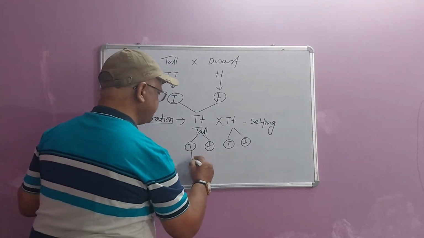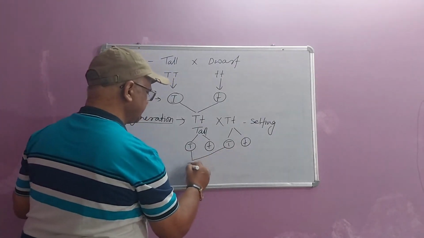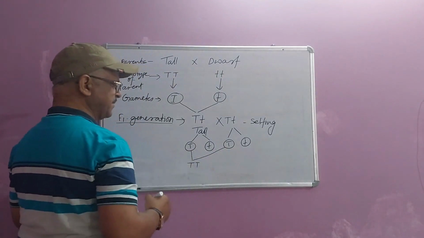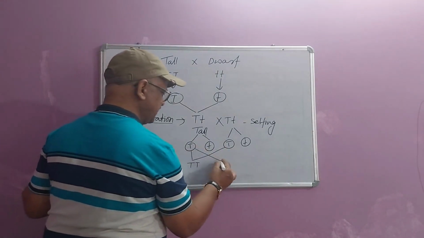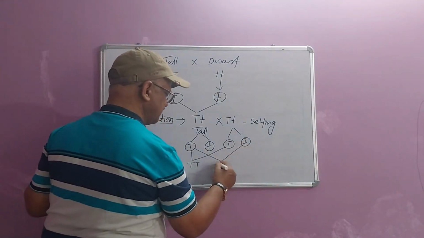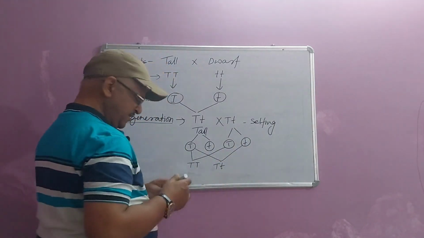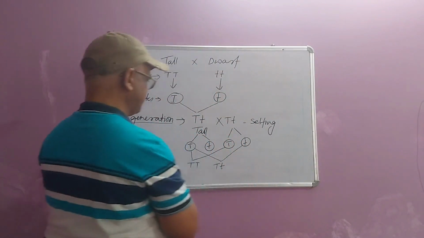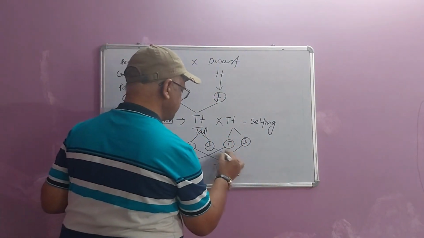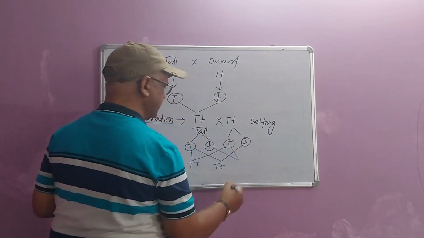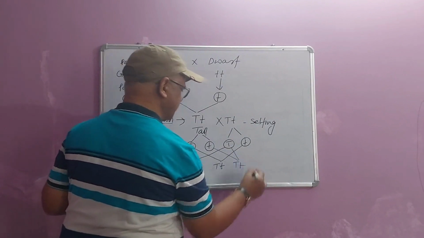If this gamete fuses with this one, the plant is having this genotype. If this gamete fuses with this one, the plant is having this genotype. Similarly, if this gamete is fusing with this one, the plant will have genotype capital T, small t.